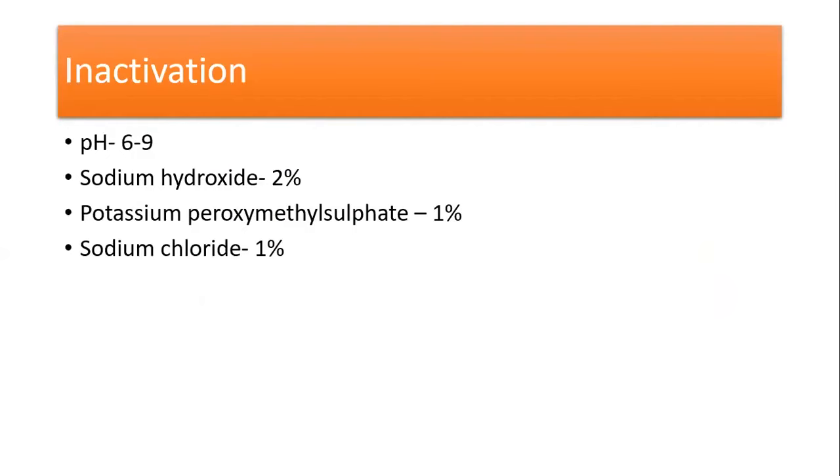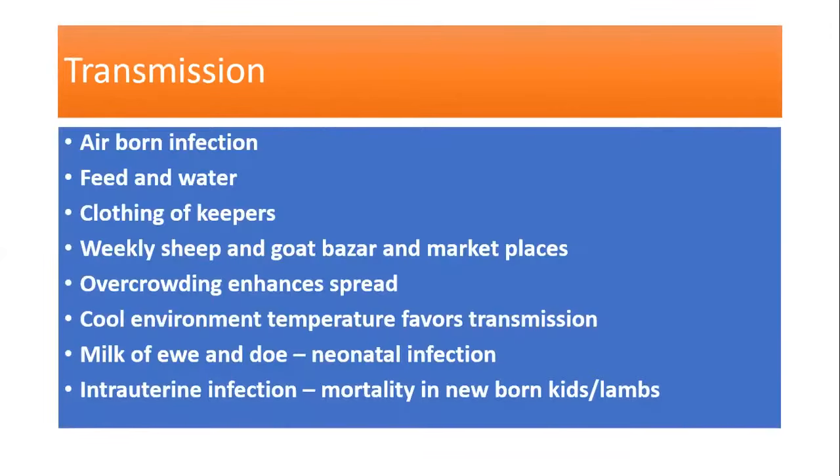This virus can be inactivated at pH 6 to 9, and by 2% sodium hydroxide, 1% potassium peroxymonosulfate, and 1% sodium chloride. Transmission is airborne. It may be transmitted through feed and water, and the clothing of keepers. Weekly sheep and goat bazaars and marketplaces are a source of infection to other animals. Overcrowding enhances the spread of the virus. A cool environment favors transmission of the virus.